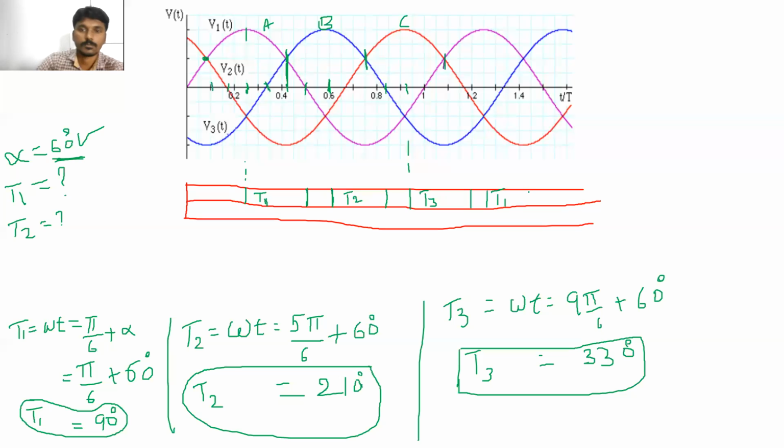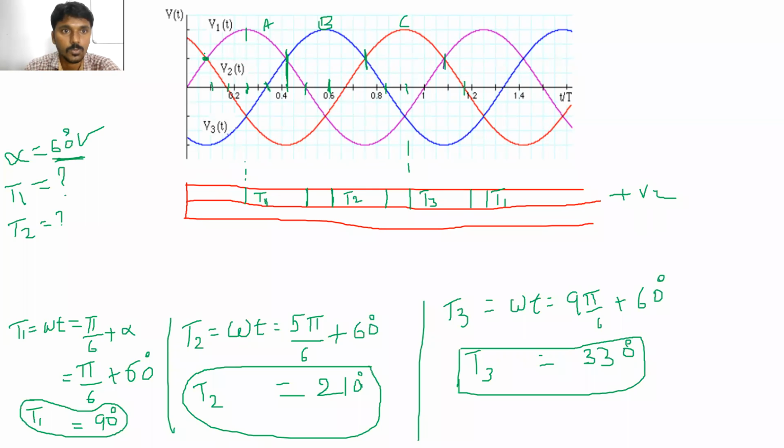T3 will be turned off at this point because the phase C voltage goes negative, so it automatically turns off. Okay, this is the positive group. Which thyristor will be turned on during this period?